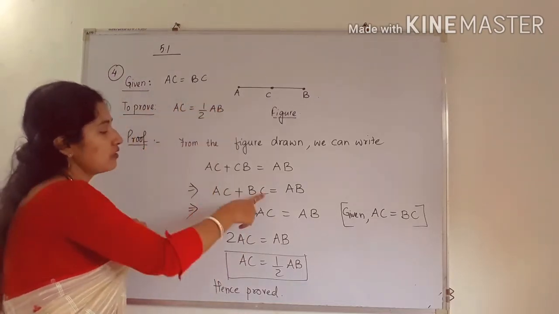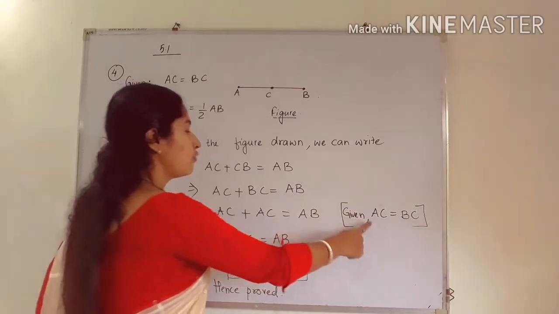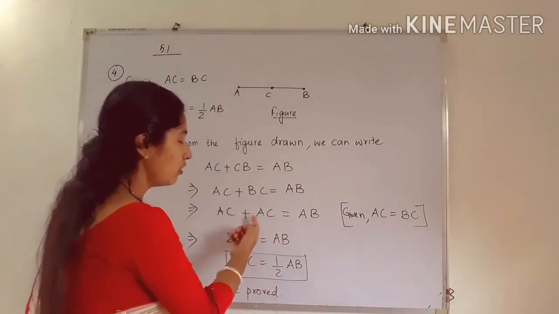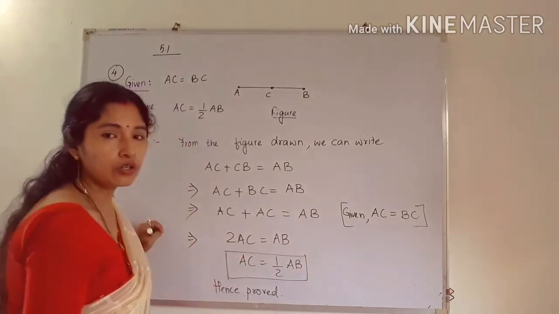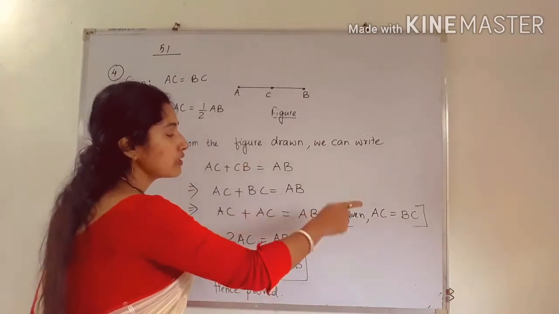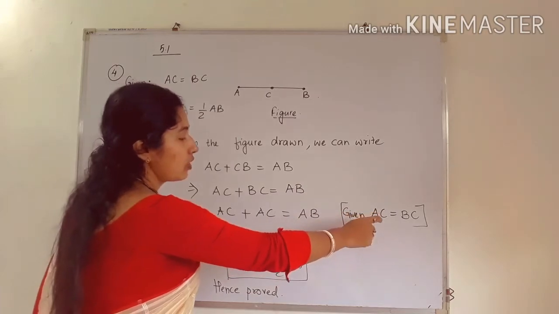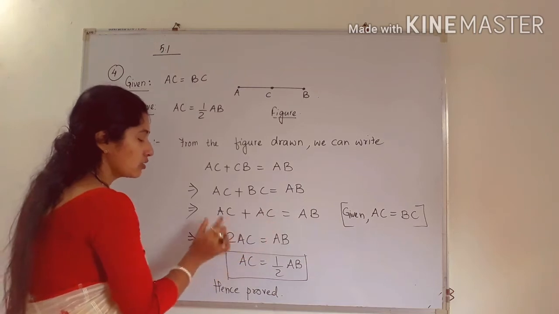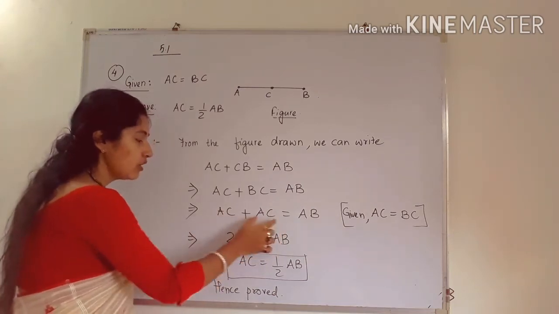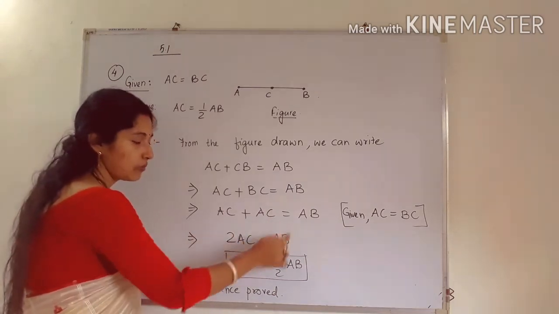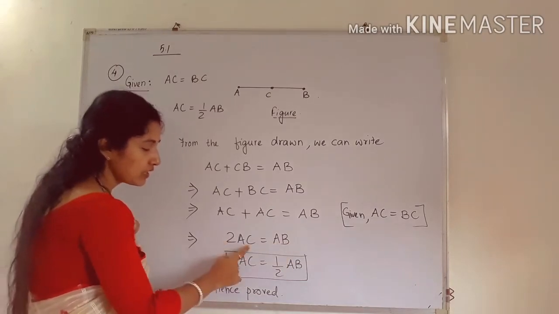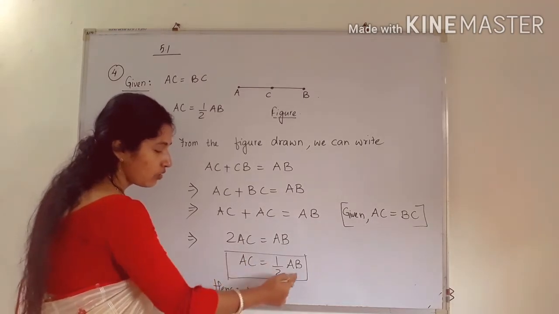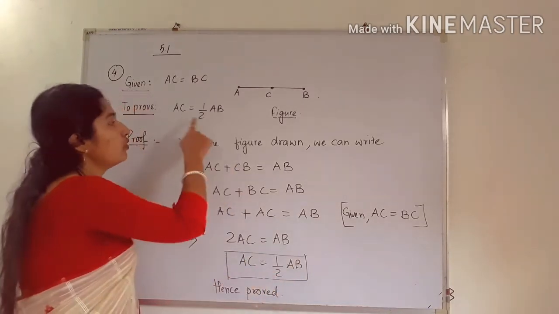So in place of BC we can put what? AC. Here you have to write the reason, you have to mention from where we got AC, the condition from where we found that AC is equal to BC. That is the given condition. So in place of BC we are writing AC. Now see, AC plus AC, there are 2 AC. When we add we get 2 AC, which will be equal to AB. So 2 is multiplied with AC, and when 2 goes to the other side, we get AC is equal to 1 by 2 of AB. That means half AB, which we had to prove.